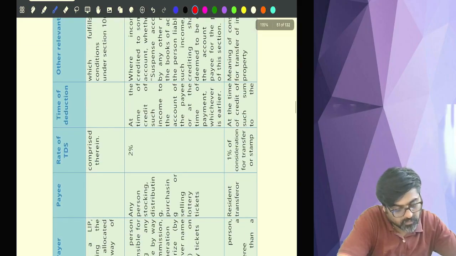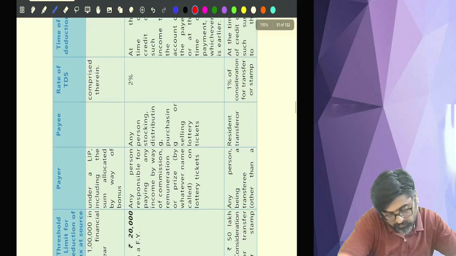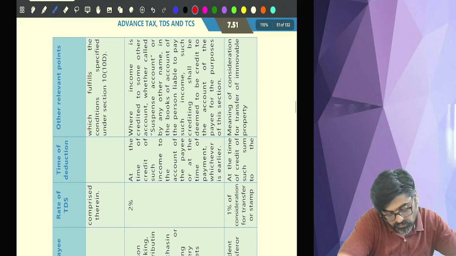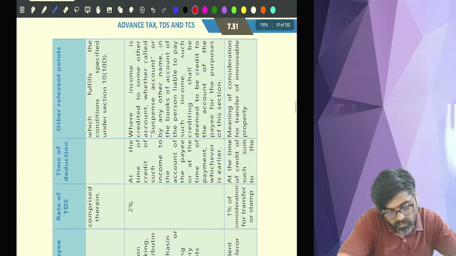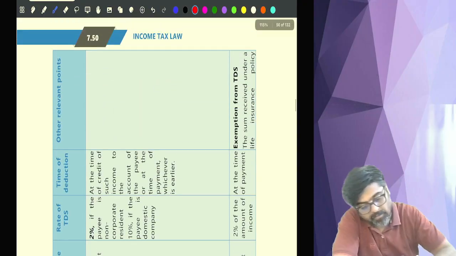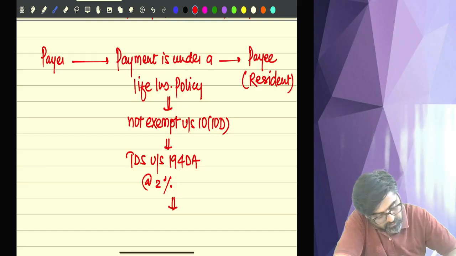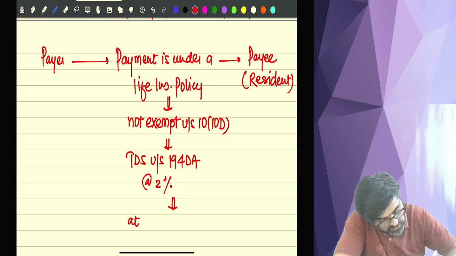Just let me confirm once. At the time of payment, if I am not wrong. Yes, at the time of payment. So TDS at the rate of 2% at the time of payment.